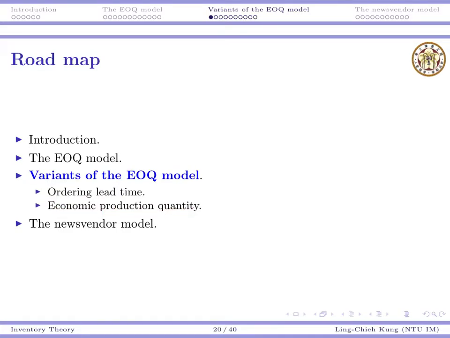It's called economic production quantity. That means once you initiate a production process, where you make your product instead of buying it from others, you will start to increase your inventory level gradually, but not immediately go to Q. Okay? Because your factory is producing product while you are using products. We're going to see how to do that.